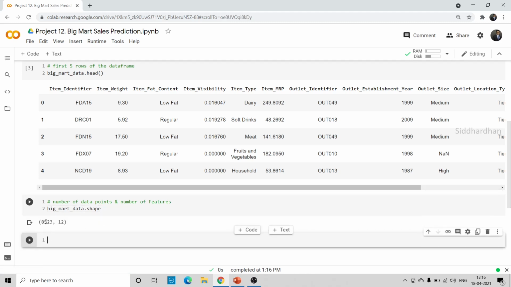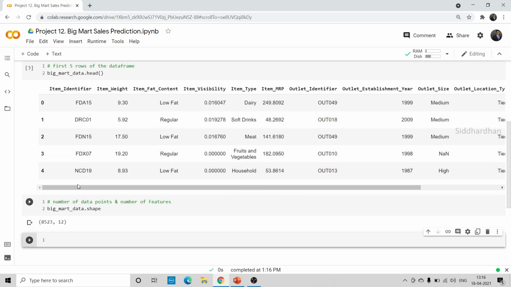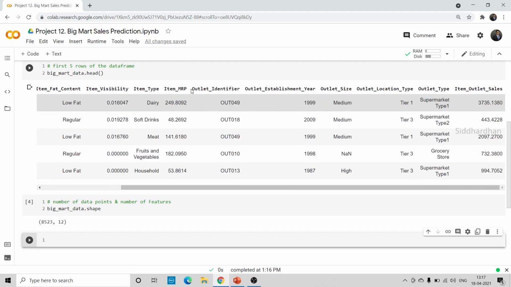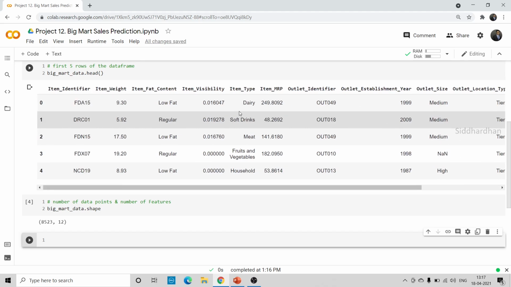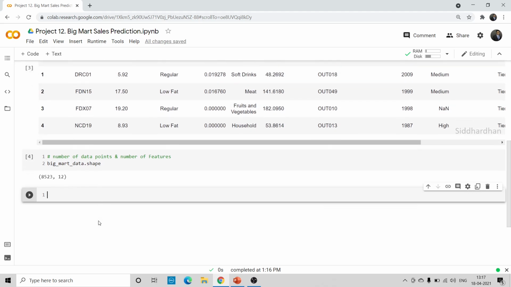So totally we have 8523 rows, or 8523 different products, and we have 12 features. These columns are the features. The first column is item identifier, item weight, and all the way through item outlet sales. So totally we have 12 features, or 12 columns. This is a pretty good size of data set, but it is not very large.